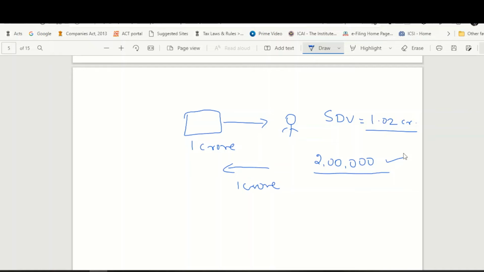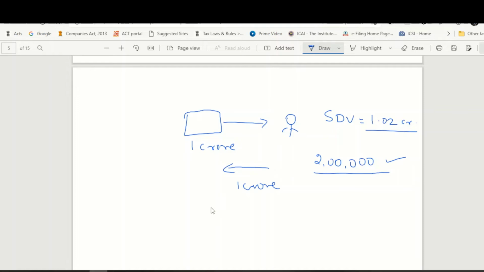What is a tolerance band? Technically, this is a transaction of inadequate consideration. My friend is receiving property worth 1 crore 2 lakhs as per the stamp authorities, but in turn paying only 1 crore rupees. 2 lakh rupees should be added to his total income as income from other sources.